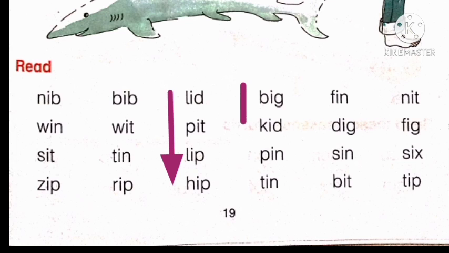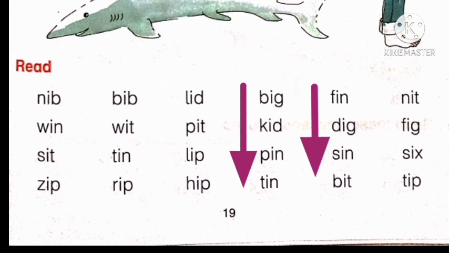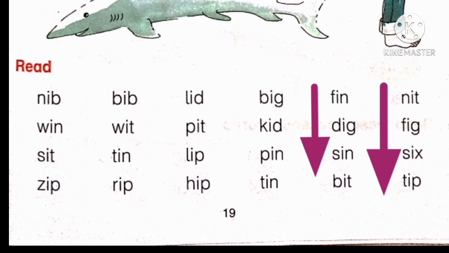Now come to the next column. B, ig, big. K, id, kid. P, in, pin. T, in, tin. Next column. F, in, fin. D, ig, dig. S, in, sin. B, it, bit. Last column. N, it, knit. F, ig, fig. S, ix, six. T, ip, tip.